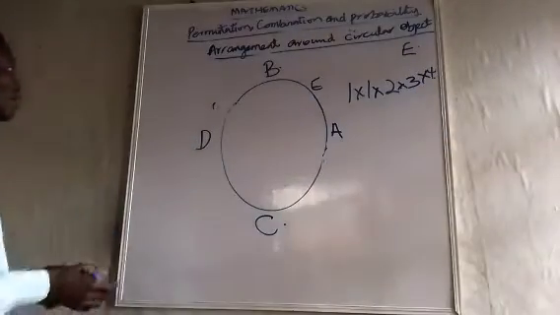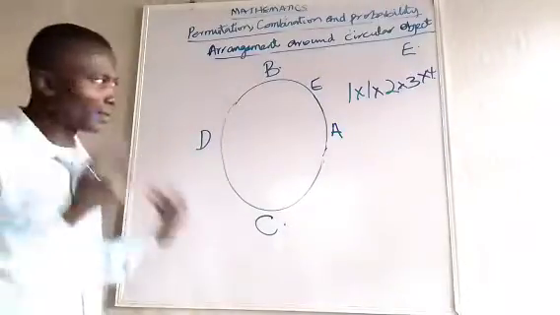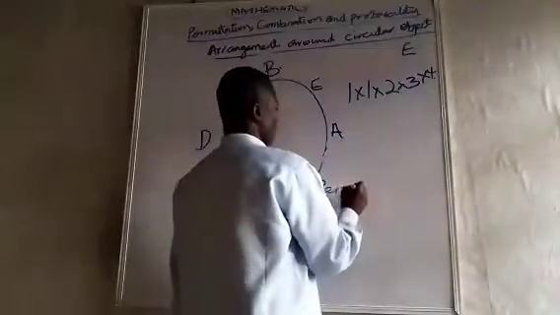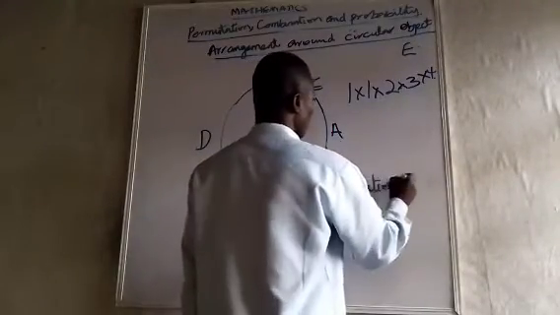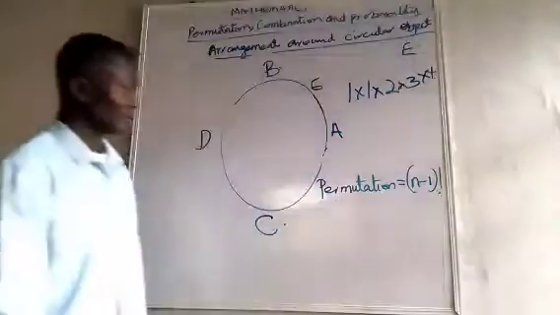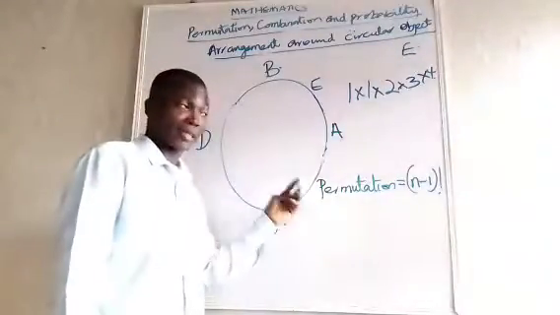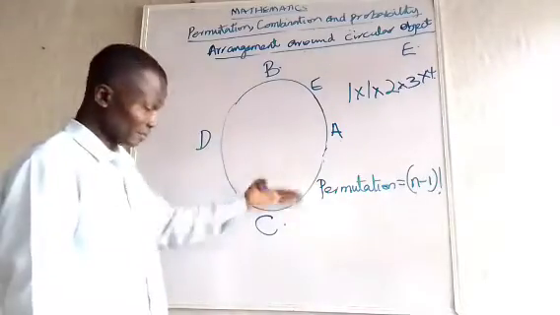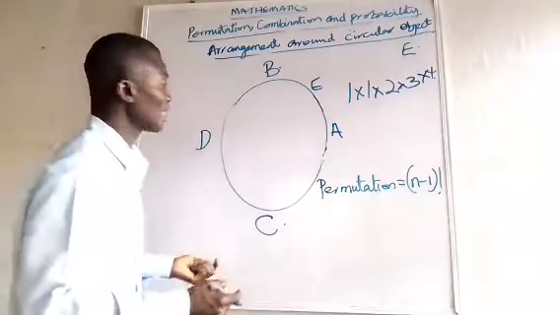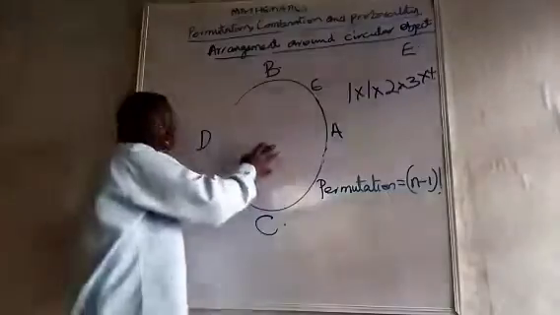So you can see, if it is arrangement around a circle, the number of possible arrangements or permutations will be equal to (n minus 1) factorial, because of the peculiarity of the circle. It took me a long time to get it because I was just putting the objects together. But later on, when I viewed it, I realized that no matter how close they are, the position still remains the same.